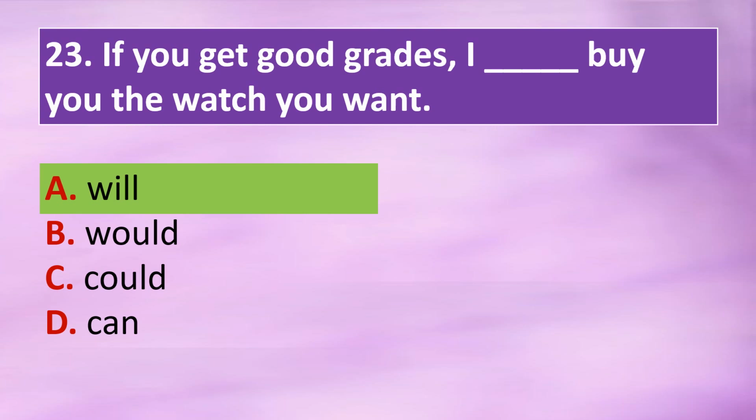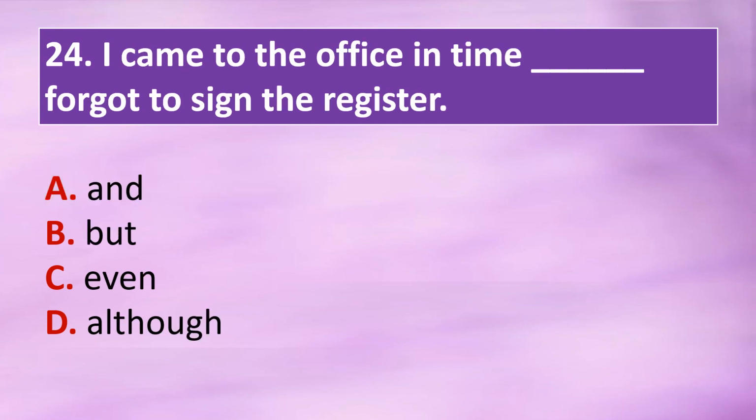Question 24. I came to the office in time dash forgot to sign the register. Option A, and. Option B, but. Option C, even. Option D, although. The correct answer is option B, but. I came to the office in time but forgot to sign the register.